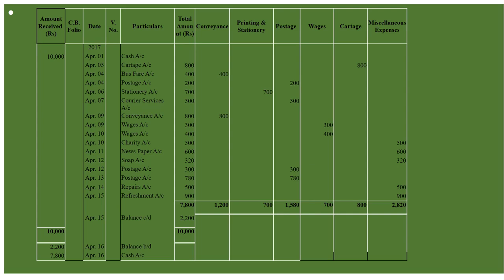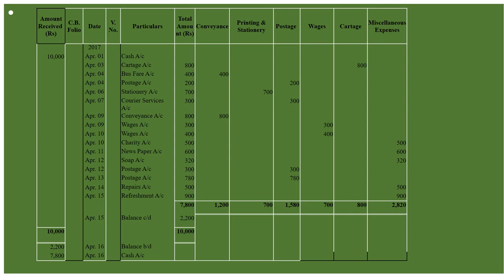Now we will total all the columns and total amount as well. So total amount is 7,800. So we will deduct this amount from 10,000, that will become 2,200. So it is balance carried down. Now we will total it up, 10,000, 10,000. On the next day it will be balance brought down, that is 2,200, and cash account, because we are left with this amount, because it is Imprest system.